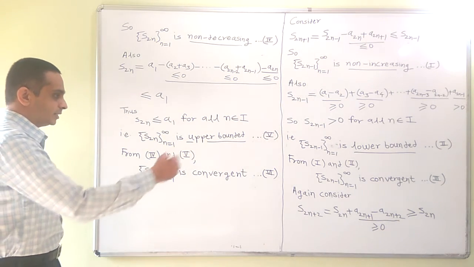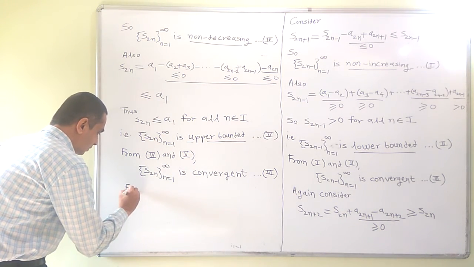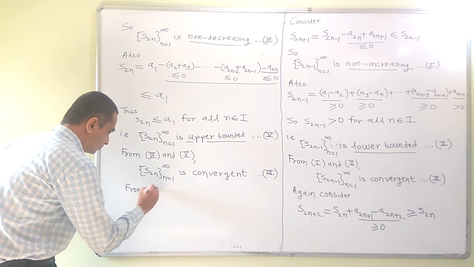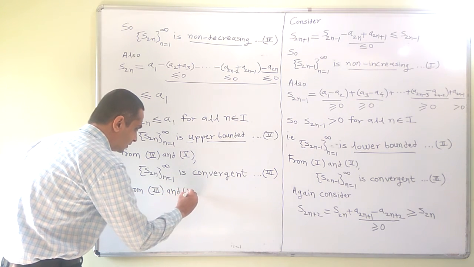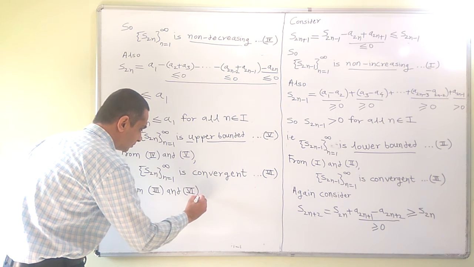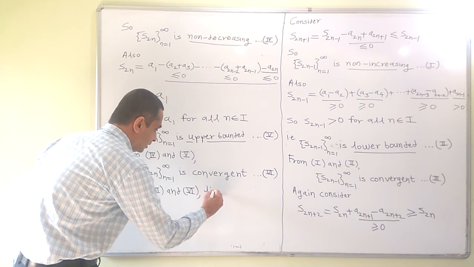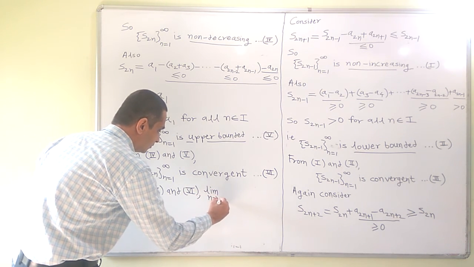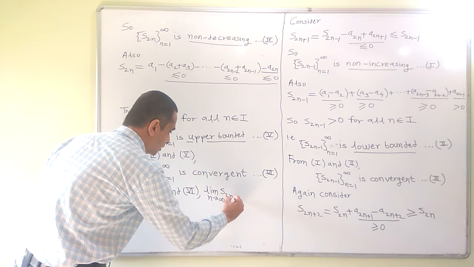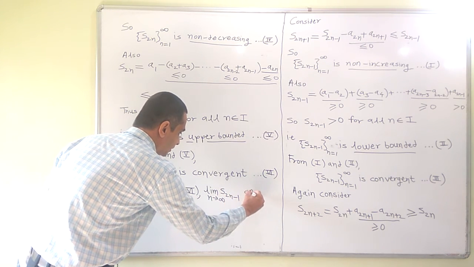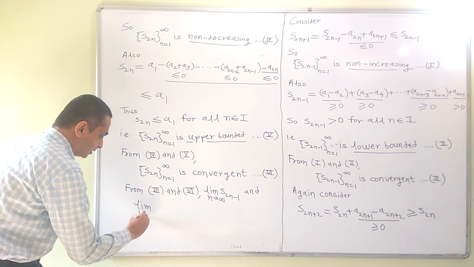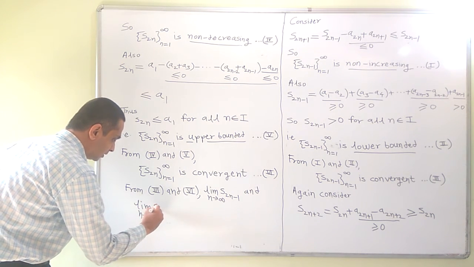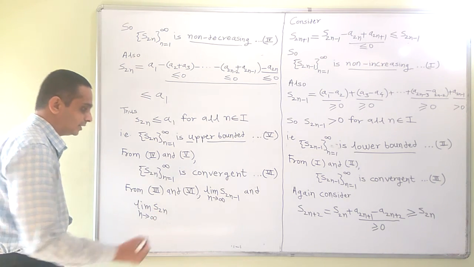So third and sixth, from third and sixth, limit of these sequences exist finitely. Limit n tends to infinity s2n minus 1 and limit of s2n, because these are convergent sequences. Convergent means what? Limit exists finitely.